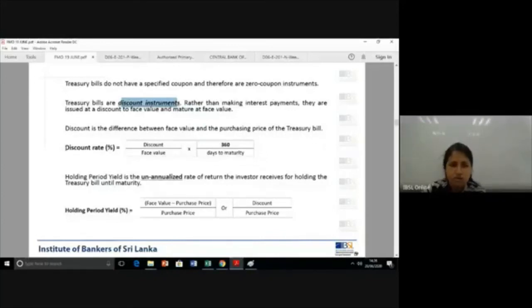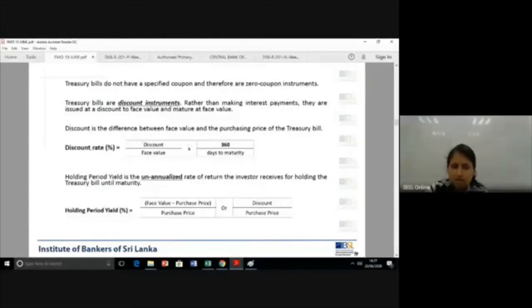So if you want to know the discount rate as a percentage, now this is discount as an amount. If you can just mention it, discount as an amount is the difference between face value and the purchase price. Okay. Discount as a percentage, you now have to do a calculation.